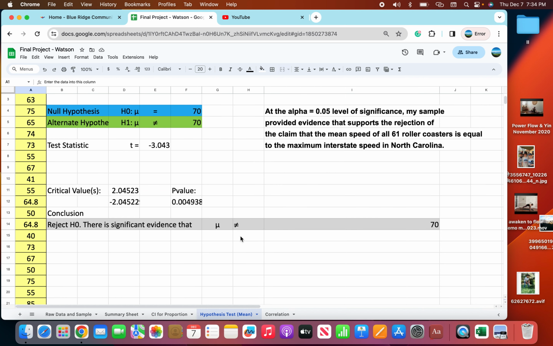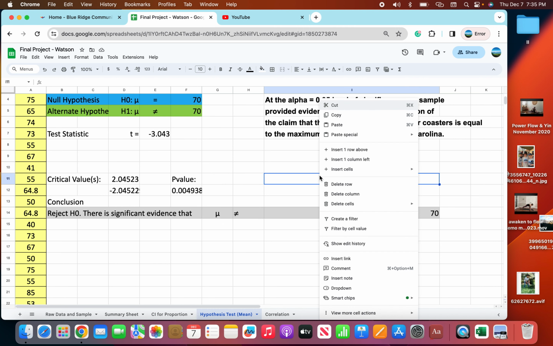Down here we can see that it was rejected, because the test statistic did not fall between the critical values, which were 2.045 and negative 2.045.